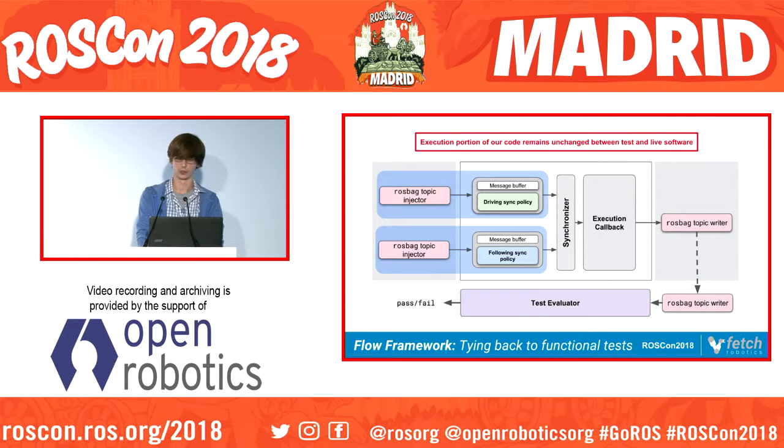And now to tie this back into our testing framework. The biggest idea of this is that we can keep the execution portion of our code pretty much the same. We don't have to do any extra test harnessing. All that we have to design is the types of input policies we have and the code itself. And so for tests, we can take message data from a ROS bag on a single topic, pump all of it into our message buffers and just let it run, and then get those outputs in a ROS bag, and then evaluate those outputs based on some ground truth criteria. And that's how we get around a lot of our edge cases.